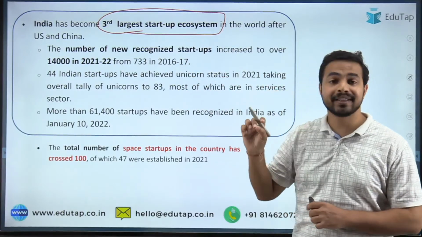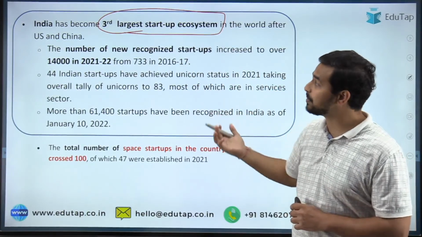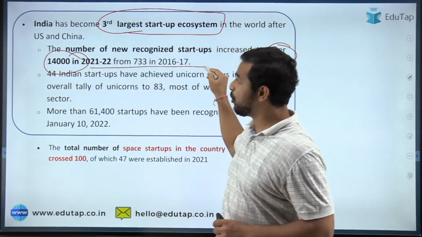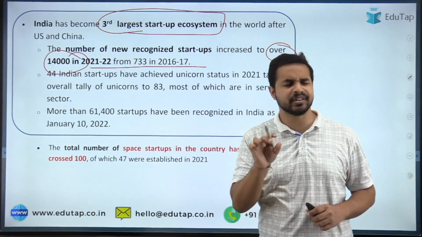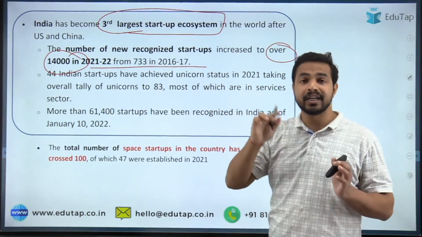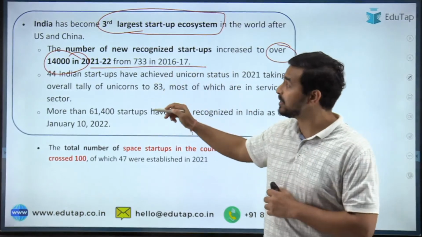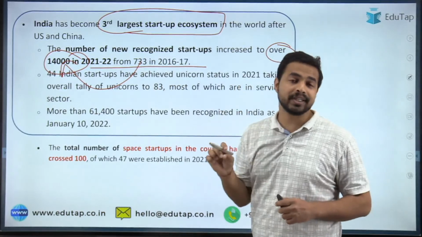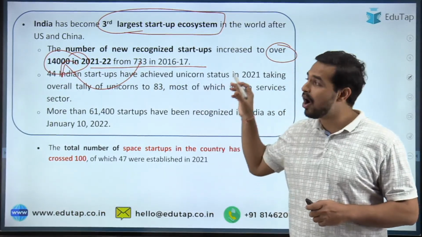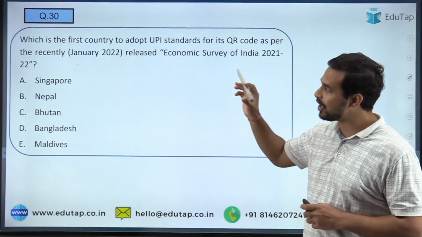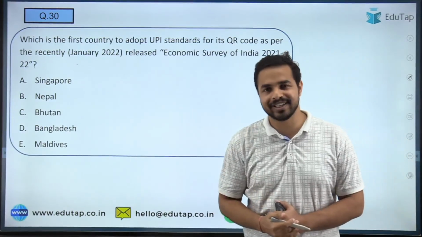ठीक है, जब हम बात करते हैं नंबर ऑफ रिकॉग्नाइज्ड स्टार्टअप्स की, तो इट वाज बेसिकली इंक्रीज टू ओवर 14,000 in 2021-2022, and this number was just 733 in 2016-2017. And here you can see that it almost increased how many times, 733 to 14,000, a very big, exponential increase in the number of startups in our country. ठीक है जी, now let's move on to the next question, and the next question is that what is the